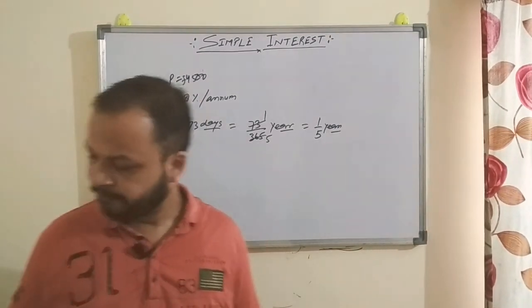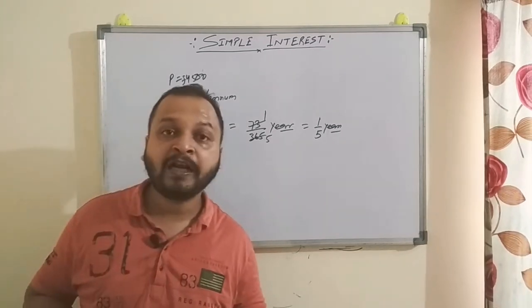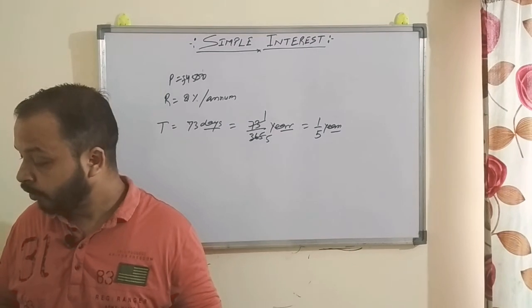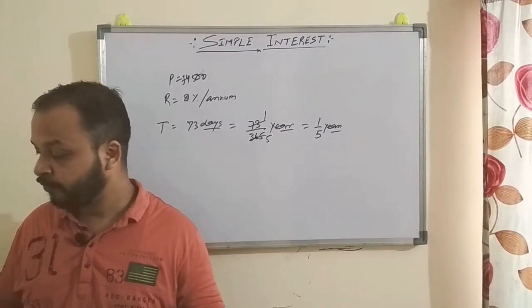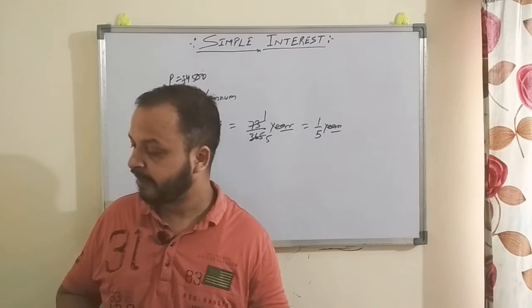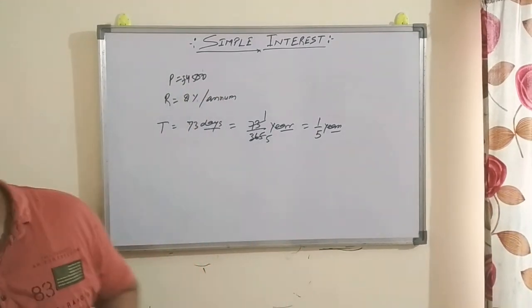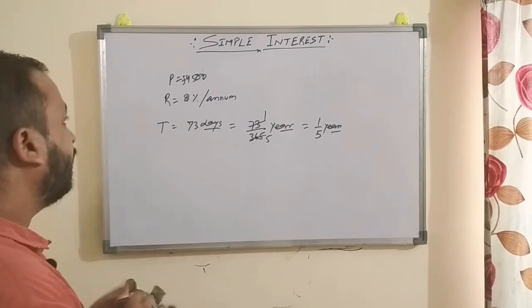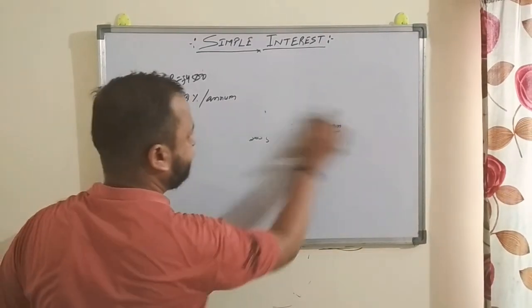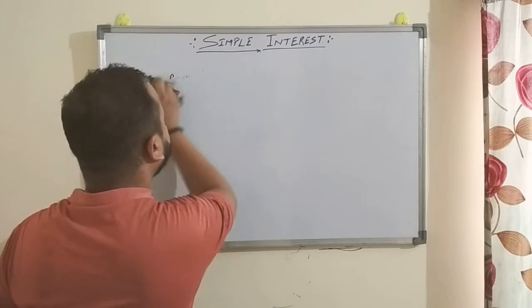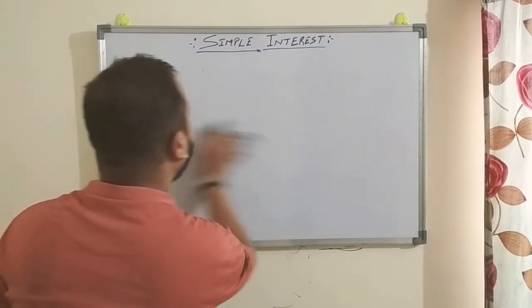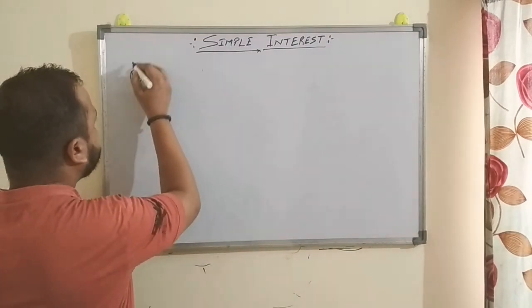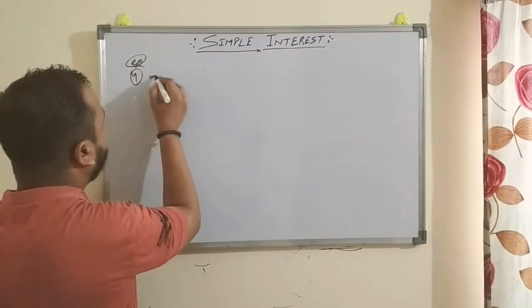Now come to example number 4. What sum will amount to rupees 5525 at 10% per annum simple interest in 3 years? So here amount is given and you have to find out the principal. So fourth example, amount is given.